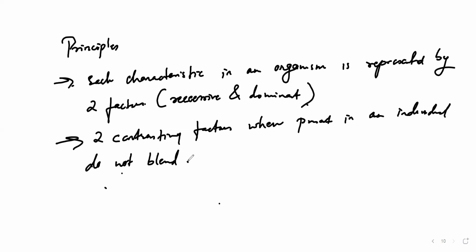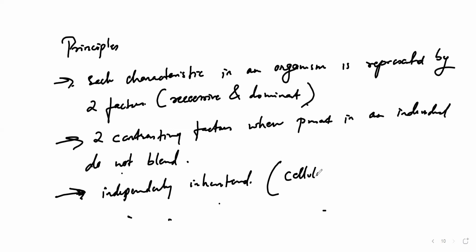So hence, they are not blending together. So we can take it as what? They are independently inherited. And whatever inheritance is there, that is going to occur at the cellular level.